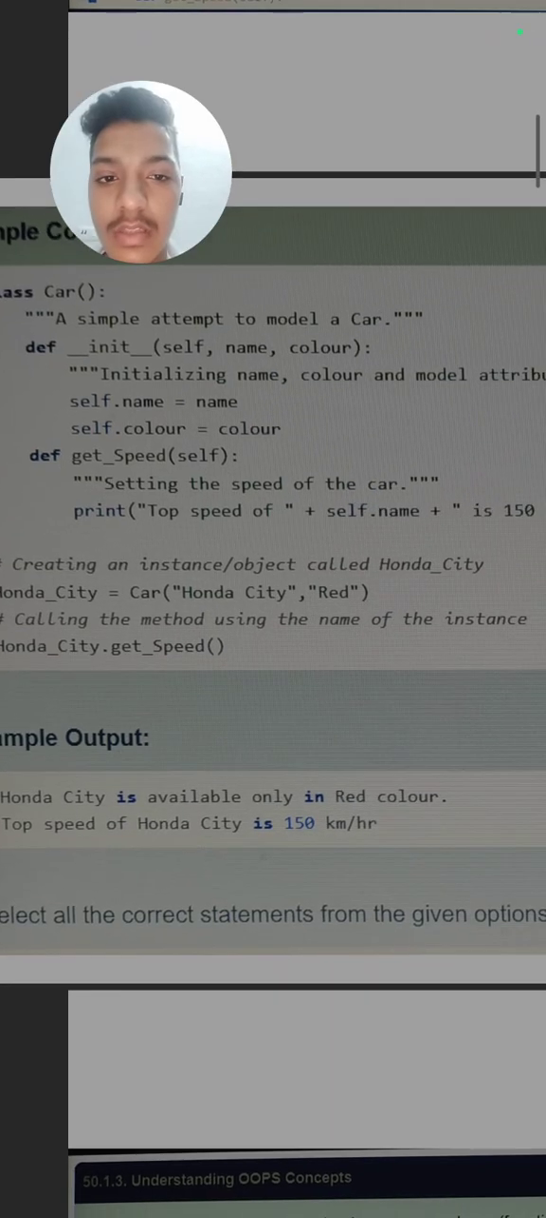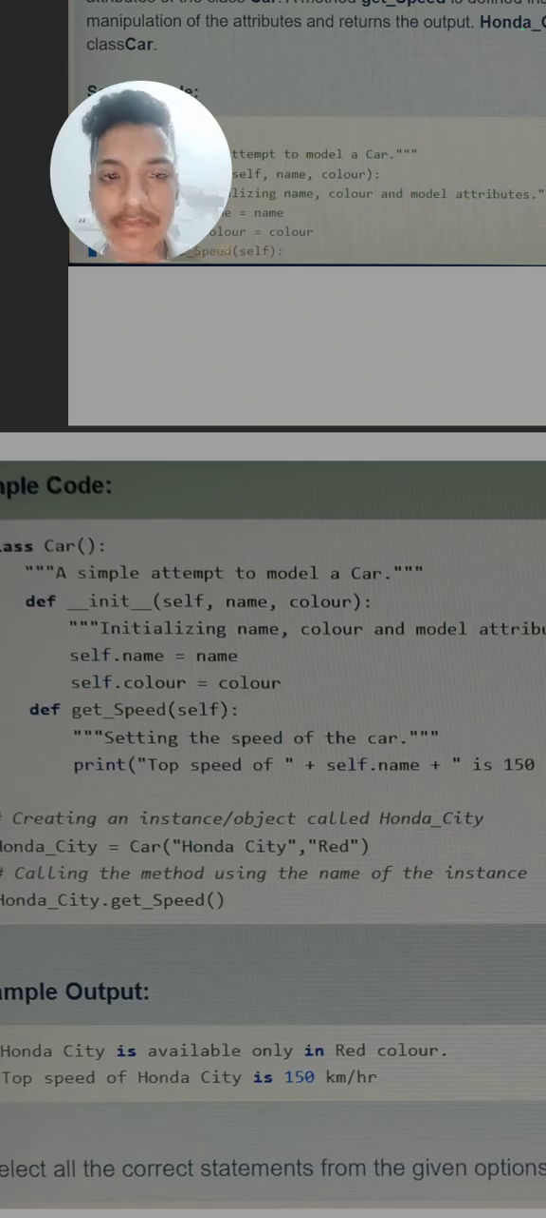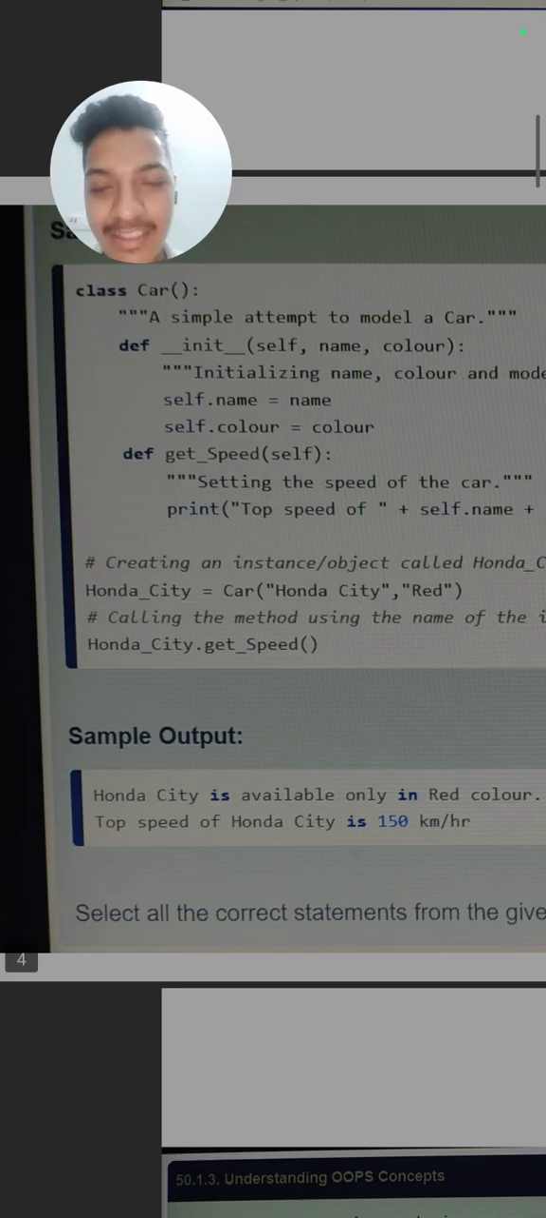I know it is a long procedure, but it is very important to understand object oriented programming, because these are the main part of Python programming. So this is the sample output of this test.